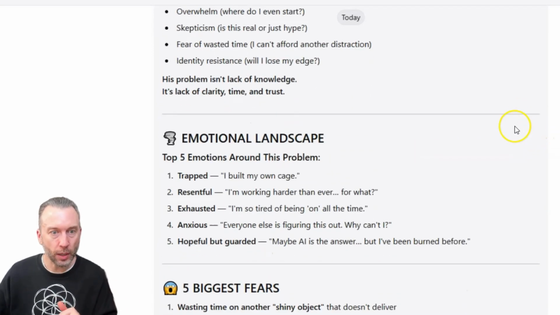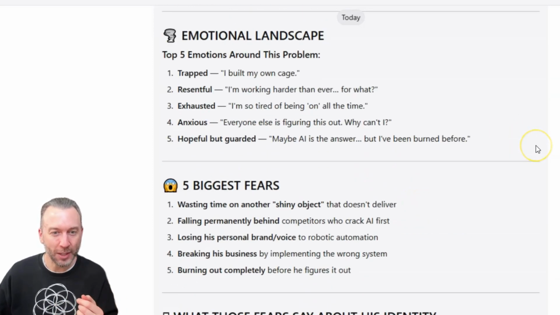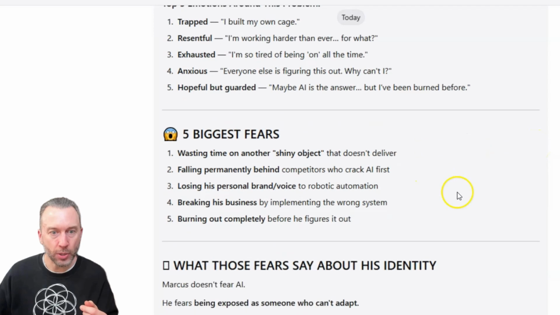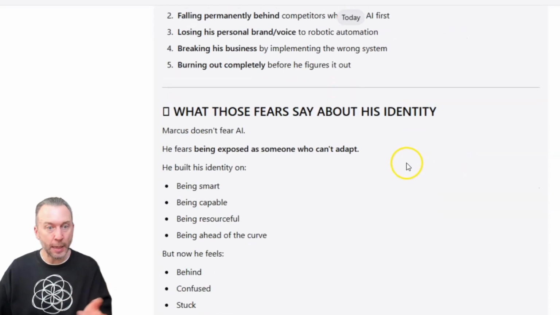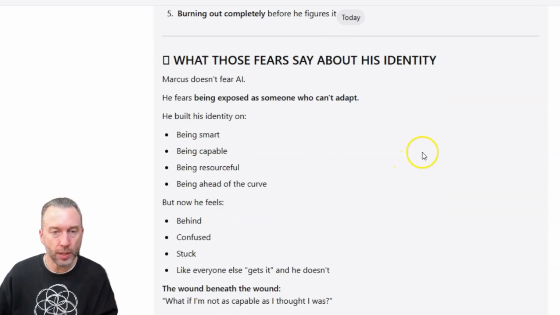So then we go to the emotional landscape. He feels trapped. I built my own cage. I'm working harder than ever before. For what? I'm so tired of being on all the time, right? These are types of things I know a lot of entrepreneurs deal with. The five biggest fears: wasting time on another shiny object that doesn't deliver, falling permanently behind competitors who crack AI first, breaking his business by implementing the wrong system, and what those fears say about his identity. So this is really interesting as you go through this.